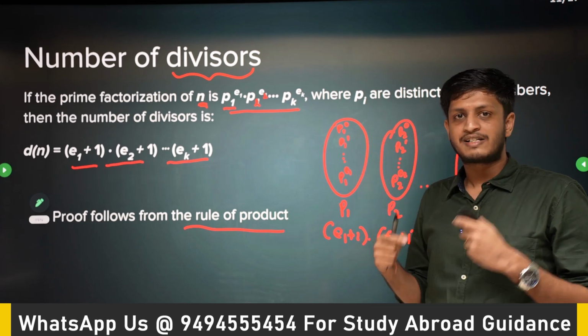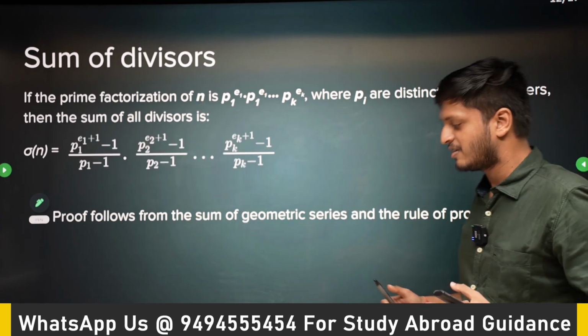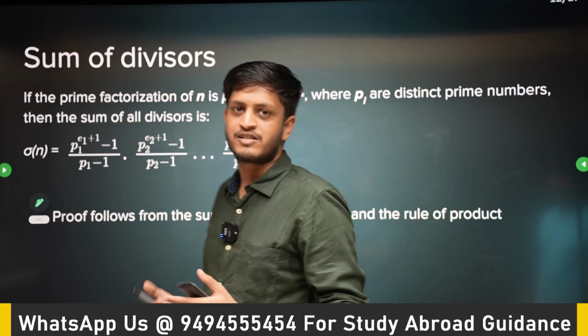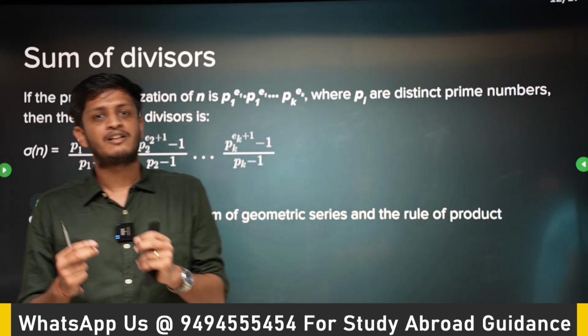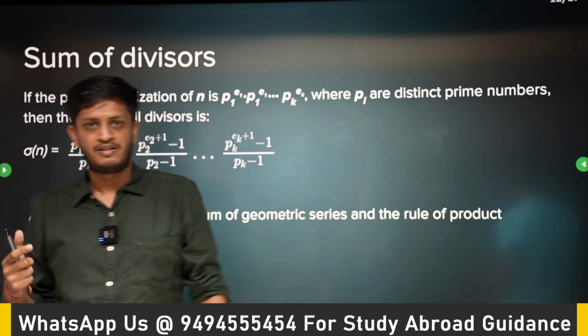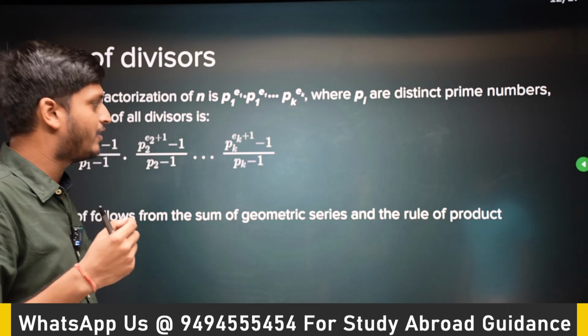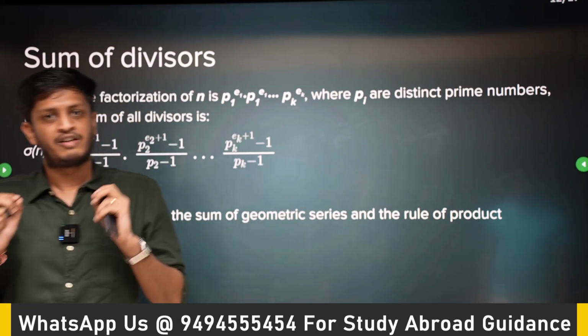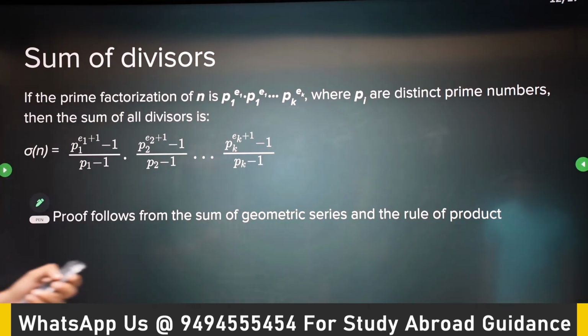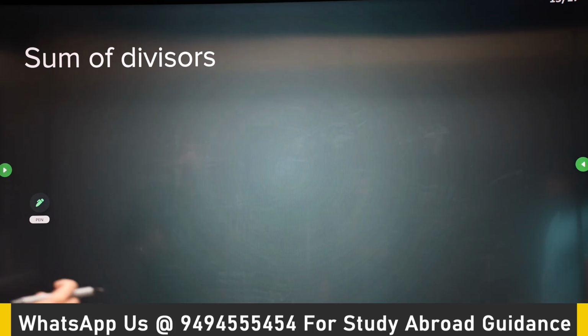Cool. Now a slightly more interesting problem comes up. What is the sum of all divisors? Sum of all the numbers which divide, let's say, 1000. Okay, so think about it. We can actually do it from whatever we have learned so far. So this is the formula, a very big formula, but we will derive it. Okay, it will be very simple.